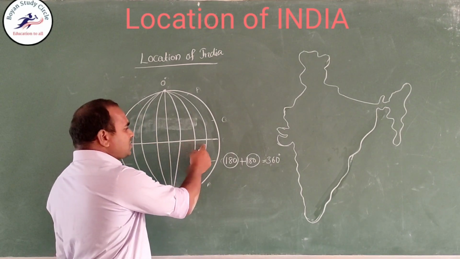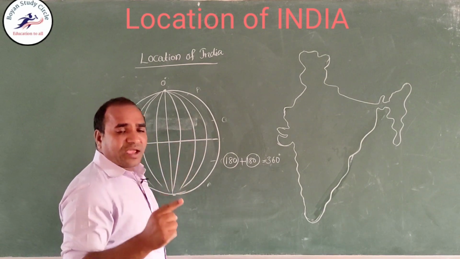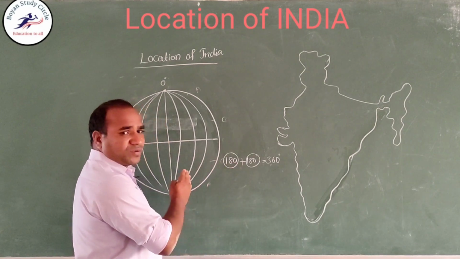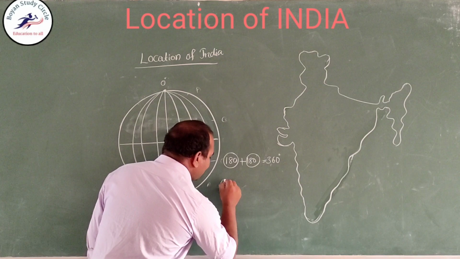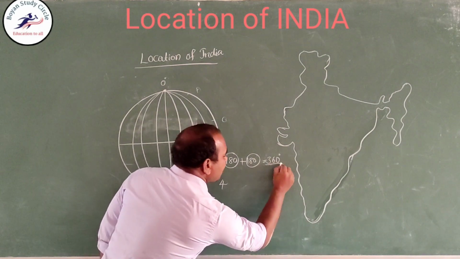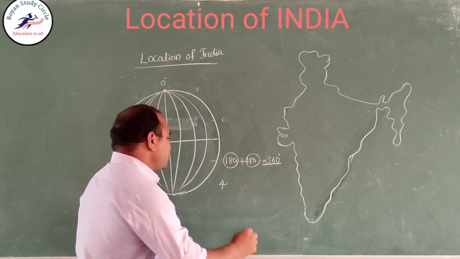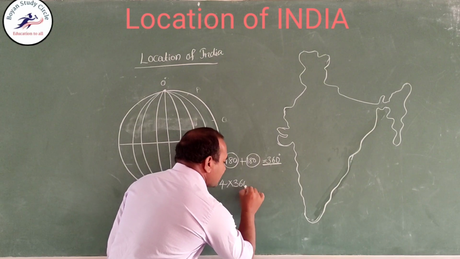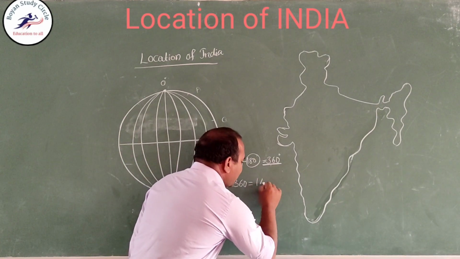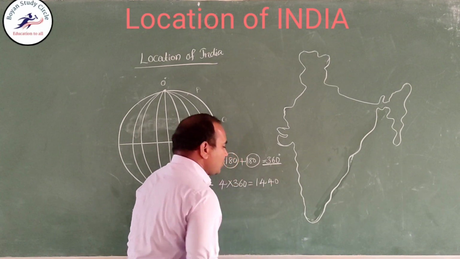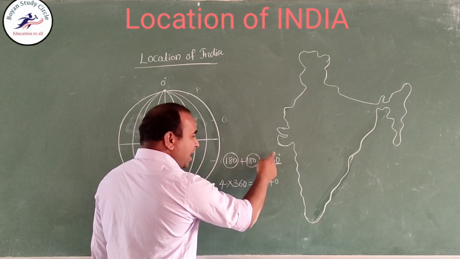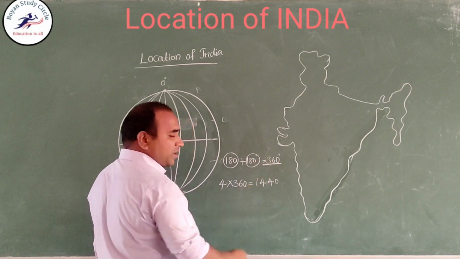If the sun has to cross from one longitude to another longitude, it takes 4 minutes. So on the globe there are 360 longitudes. 4 minutes into 360 longitudes is nothing but 1440 minutes. So the sun crossing all 360 longitudes takes 1440 minutes, right?